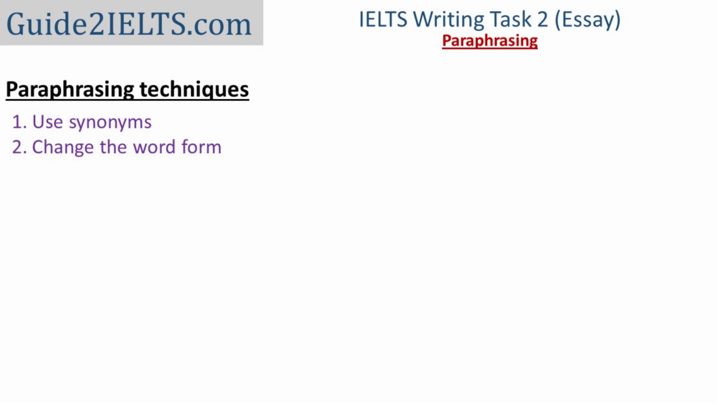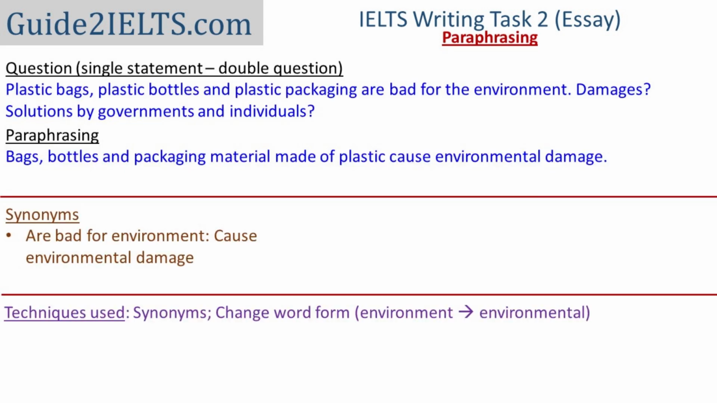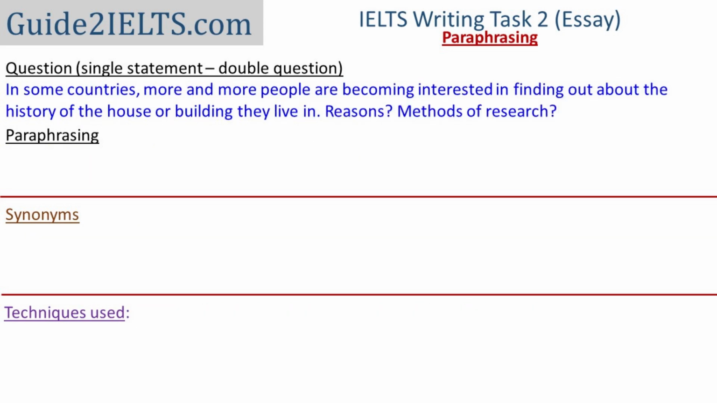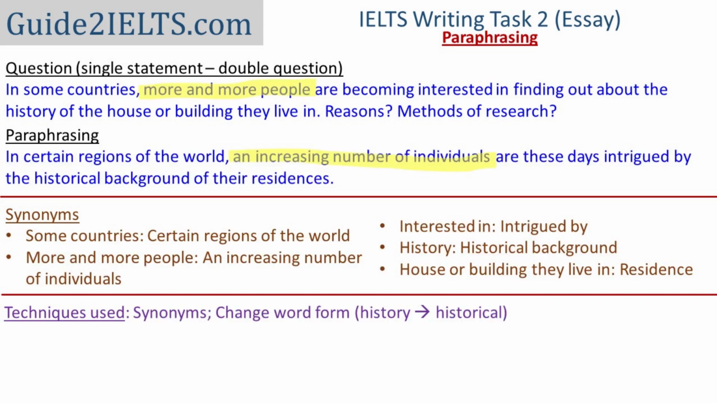Using this technique, we'll first paraphrase the same question that we just worked on before about plastics. In this one, instead of saying that these products are bad for the environment, I've written that these products cause environmental damage. So I've used a different word form of the word environment, environmental. The next question is, in some countries, more and more people are becoming interested in finding out about the history of the house or building they live in. I've used quite a few synonyms in the paraphrasing, which are listed on your screen.